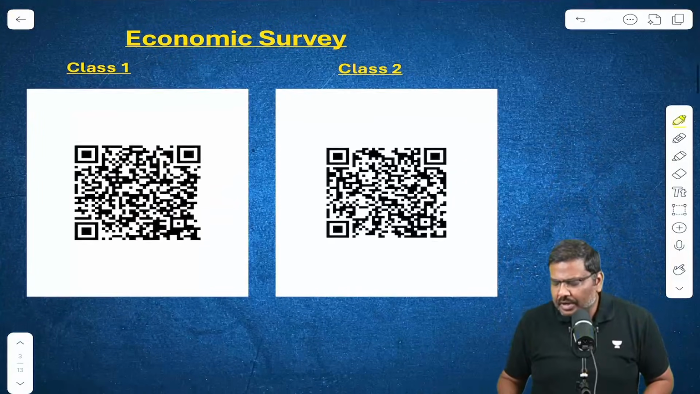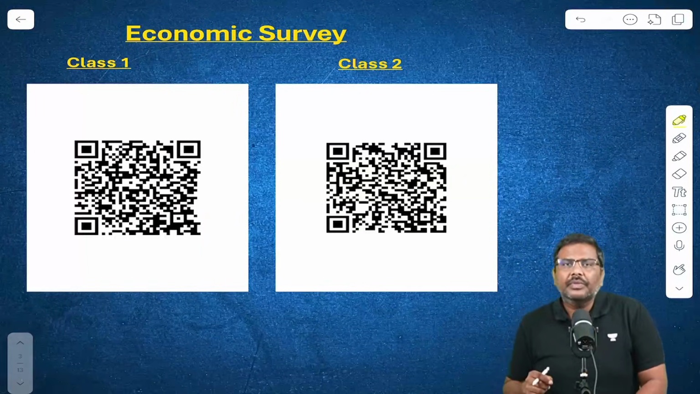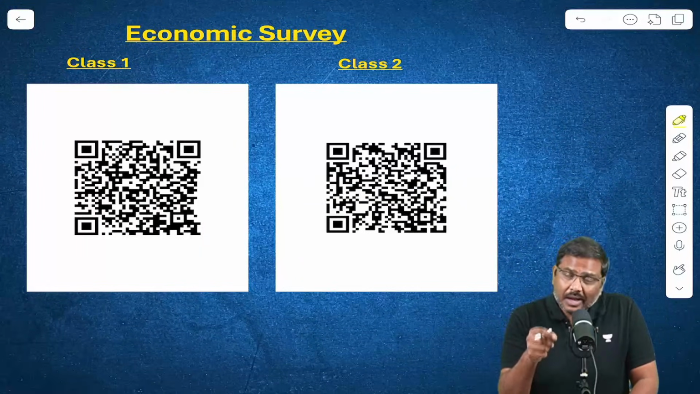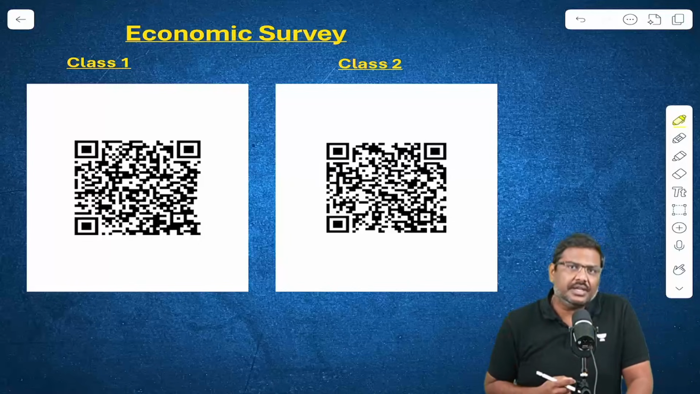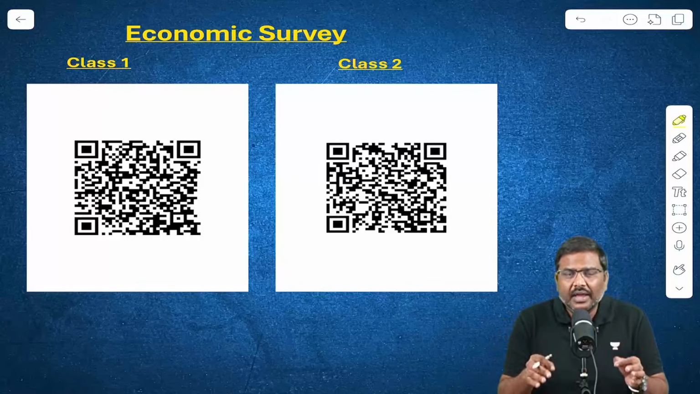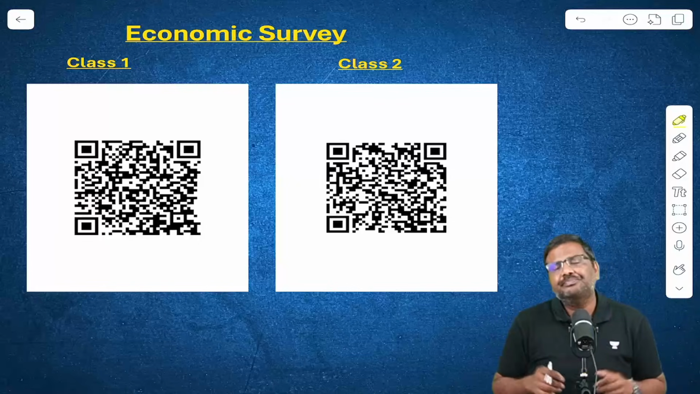Now, one more very important point I want to announce is, if you are somebody who is preparing and going to write the civil services examination in May 2026, economic survey is indispensable for you.